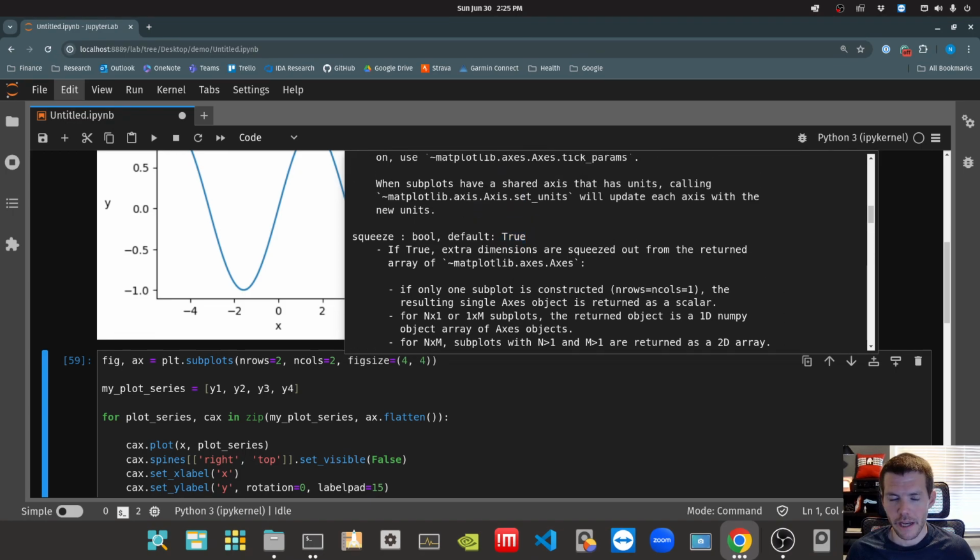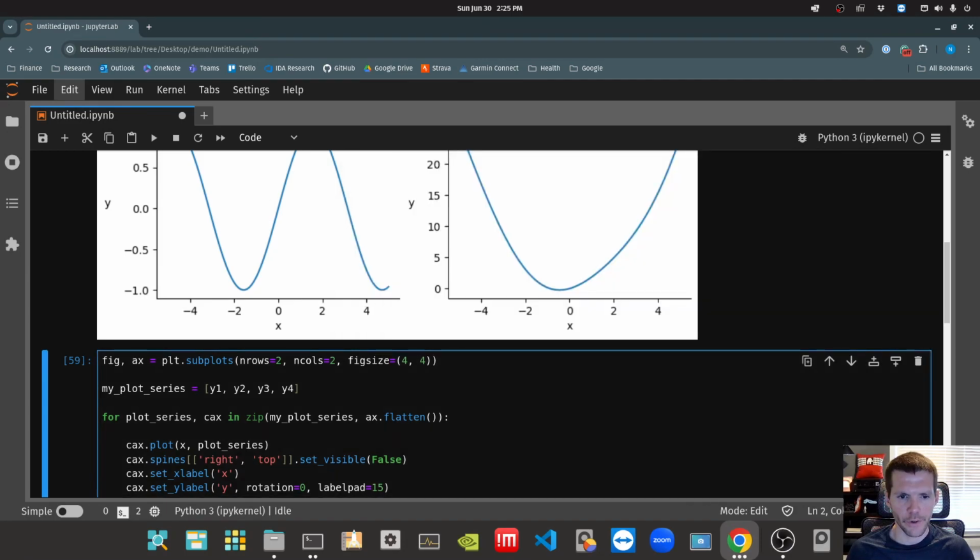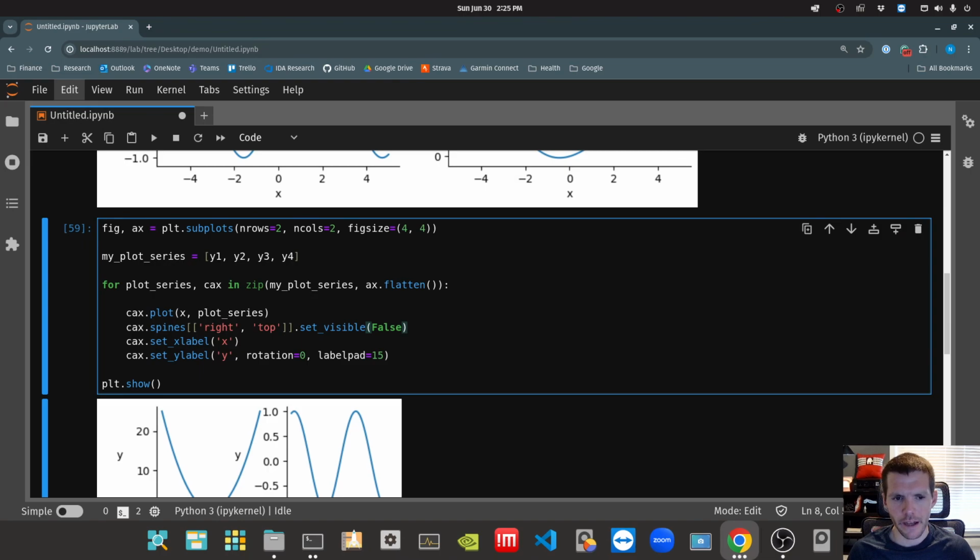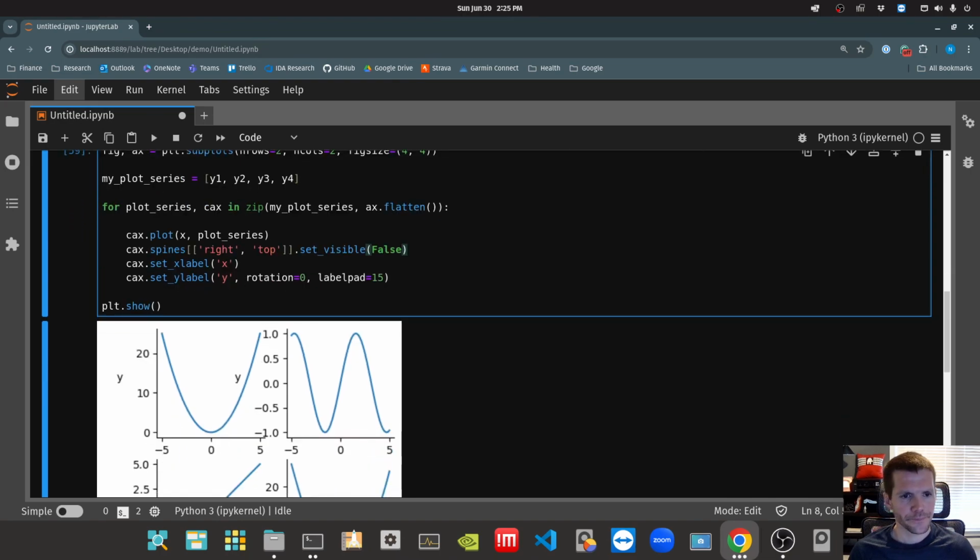Or you can just work with the default. I tend to just work with the default and understand, oh, if I'm doing more than 1 column, more than 1 row, it's going to be a matrix, those type of things. But you can get really nice succinct code.